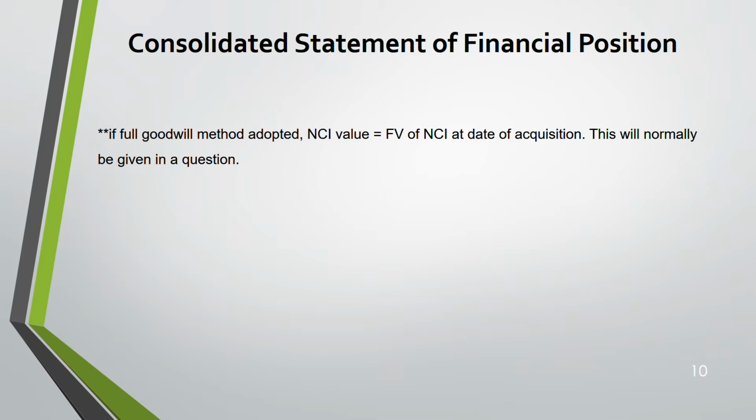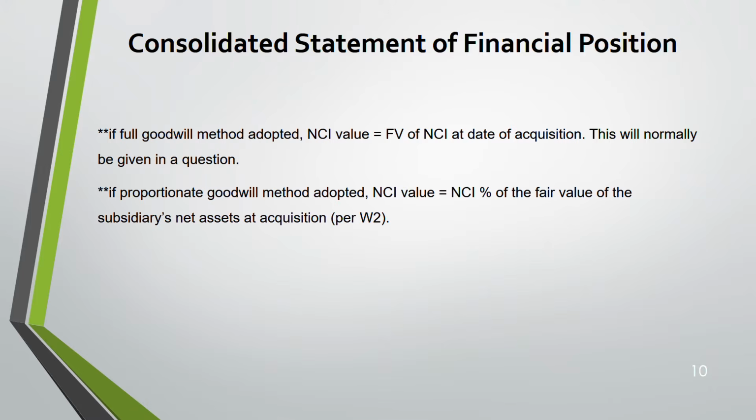Next, remember two methods for NCI, because NCI could be calculated using two methods. This is the first method, which is known as the full goodwill method. Most of the time in your SBR exam, this first method is used, and this is usually given in the question. They will give you the fair value of NCI. Next method, sometimes they give, not every time.